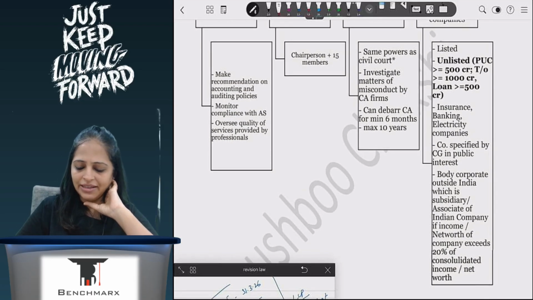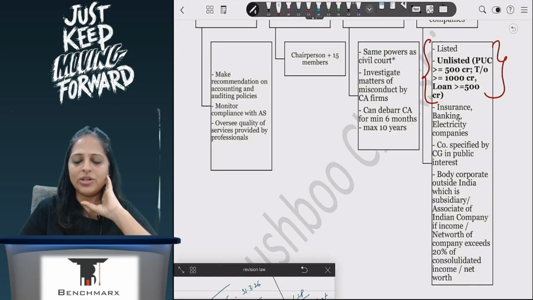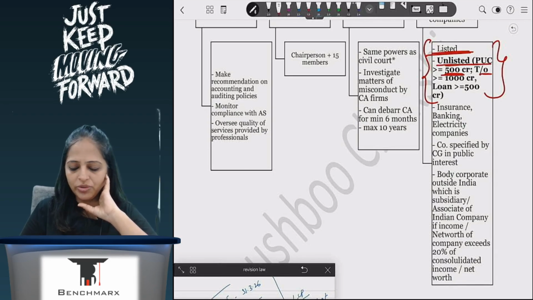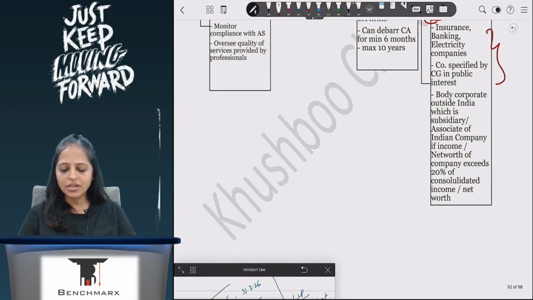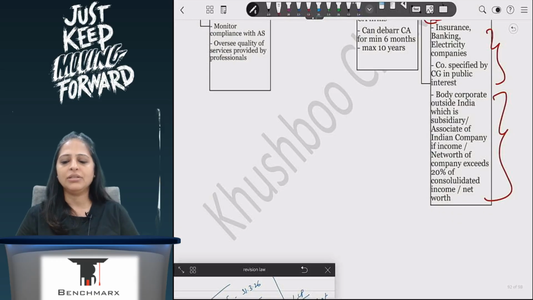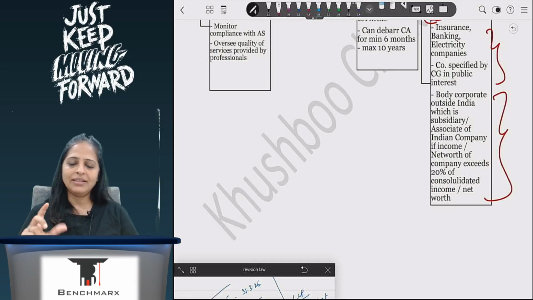In this case, which companies can they look at? They will only look at the bigger companies. Smaller companies they will not see. So listed companies, unlisted companies with paid up capital of more than 500 crores, turnover more than 1000 crores, or borrowings more than 500 crores. So these companies, plus the specific companies that we have, or if there is a branch, associate, holding, subsidiary, associate, if the net worth is more than 20%, then they will get involved.